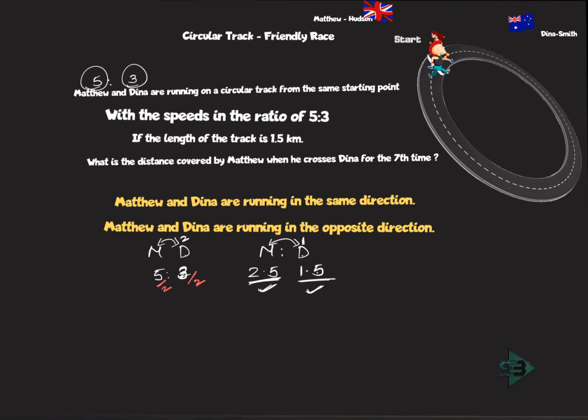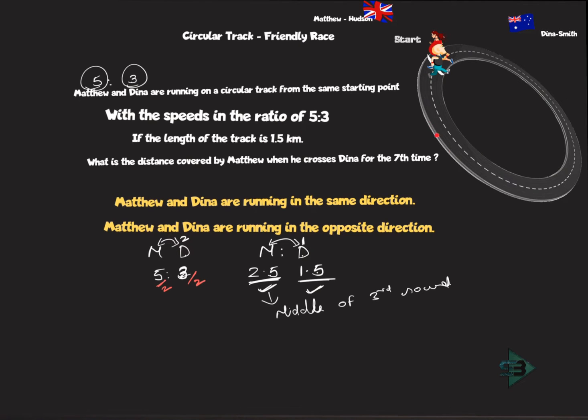So when will Matthew meet Dinah for the first time? In the middle of the third round, right? As we have seen in the earlier problem as well. Middle of the third round, he will meet Dinah for the first time. So what is the distance covered by him? 2.5 rounds. And what is one round? As you know, one round would be 1.5 kilometers, right?